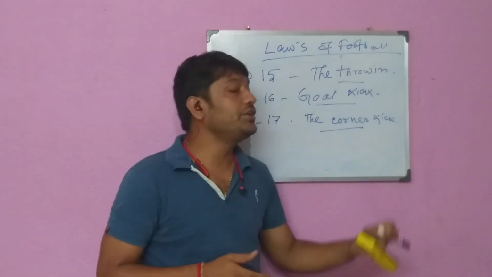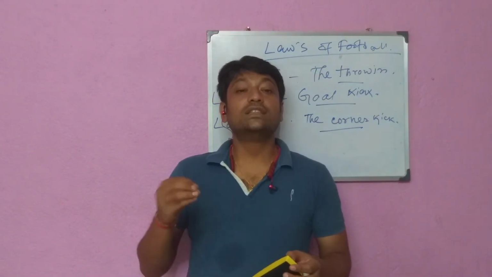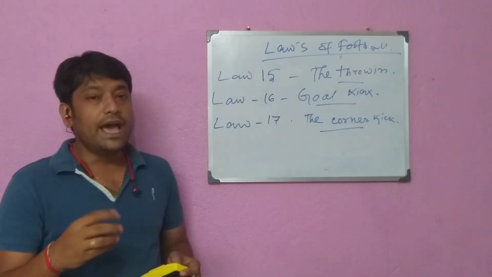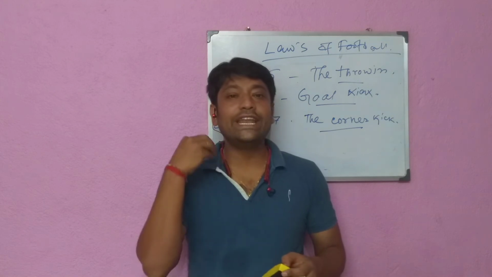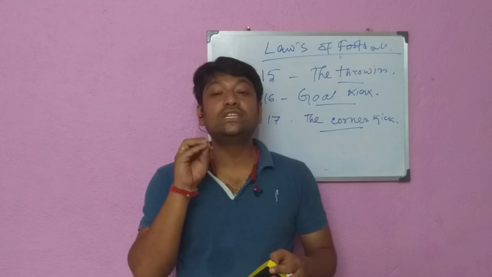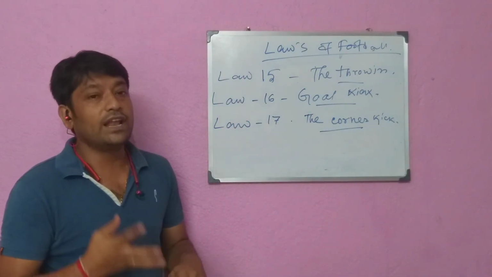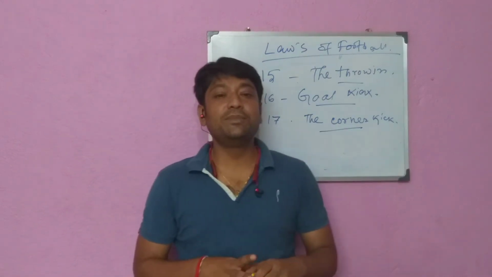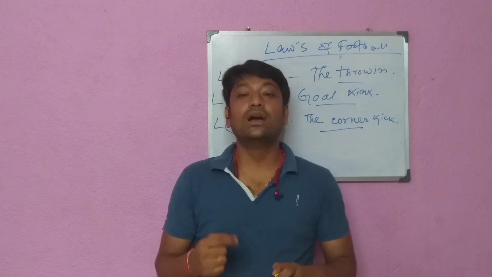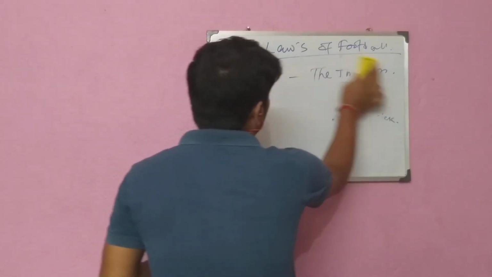So what is the procedure of the corner kick? The ball must be placed in the corner area. The ball must be stationary and is kicked by a player of the attacking team, and the ball is in play when it is kicked and clearly moves. It does not need to leave the corner area. The corner flag post must not be moved. And the opponents must remain at least 9.15 meters or 10 yards from the corner arc until the ball is in play. So these are all about the laws of football.